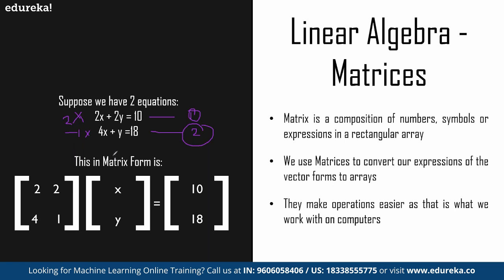Then by simplification, we get 4x plus 4y is equal to 20, and here we get minus 4x minus y is equal to minus 18. If we add these, at the end we get 3y is equal to 2, where we get the value for y. y is equal to 2 by 3, and we can say that x is equal to 13 by 3. And that is what we can plot as a part of a matrix.